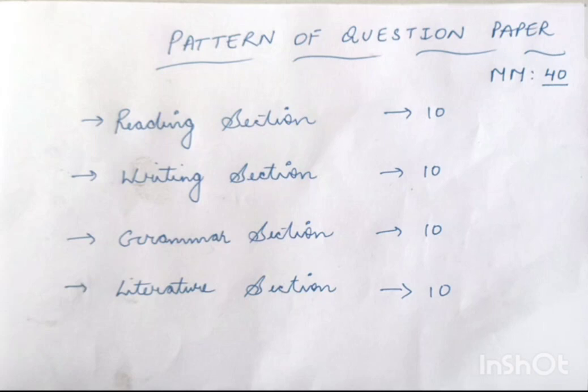So in this paper, the first section will be the reading section, the second section will be the writing section, the third section will be the grammar section, and the fourth section will be the literature section. As you all know, in the grammar section there are lots and lots to do. So I'll just give you a short recap of what we are going to do today.